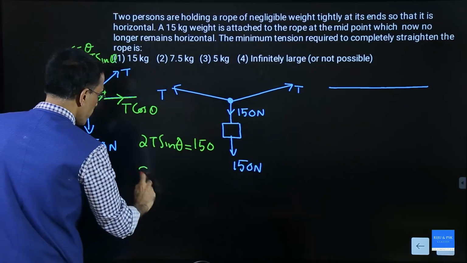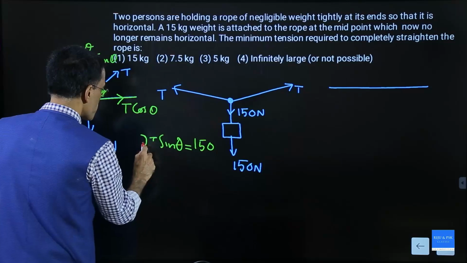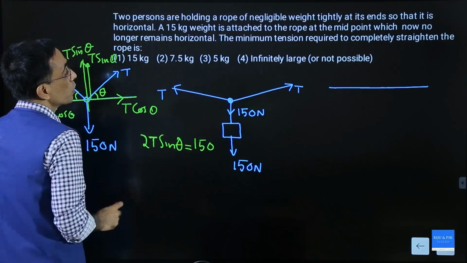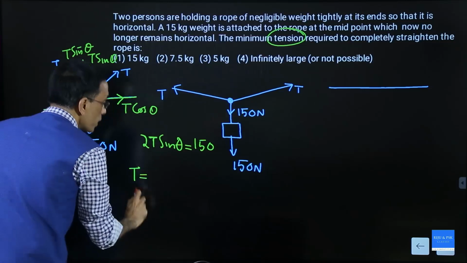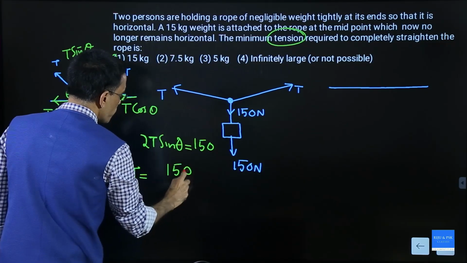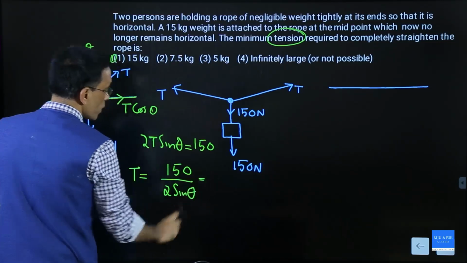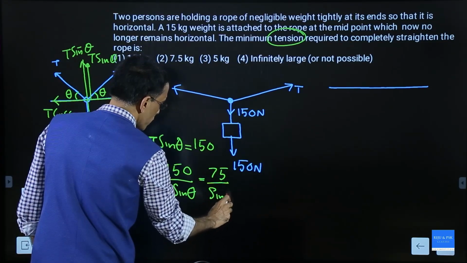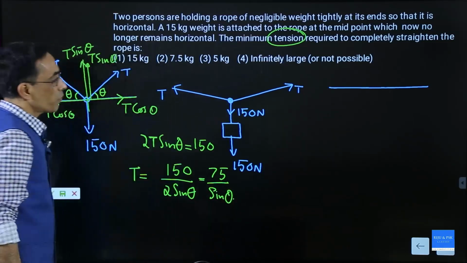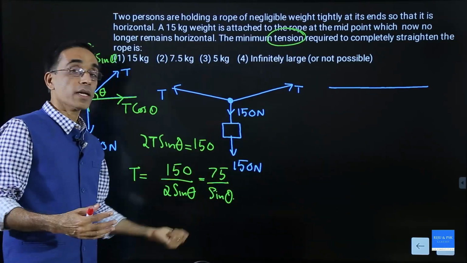So that means 2T sin theta equals 150. You want to know the minimum tension. You need to find out the tension, so write an equation for tension. Tension is nothing but 150 divided by 2 sin theta, or this is like 75 divided by sin theta. So when the body is in equilibrium, the tension will be equal to 75 by sin theta, whatever theta value is substituted.